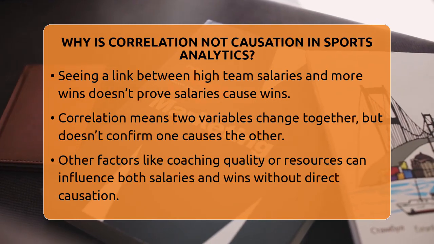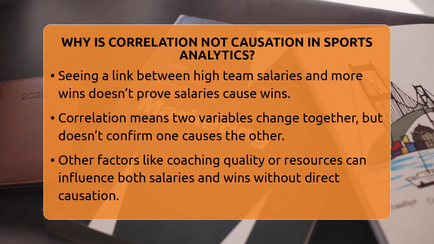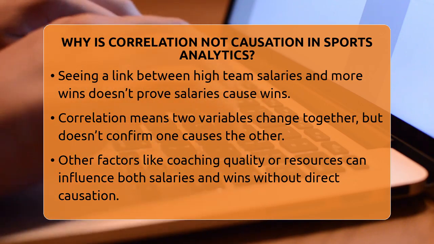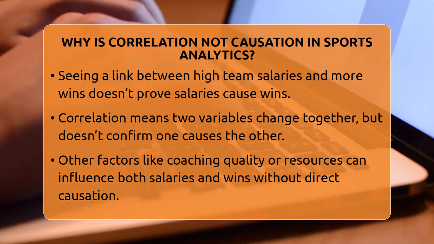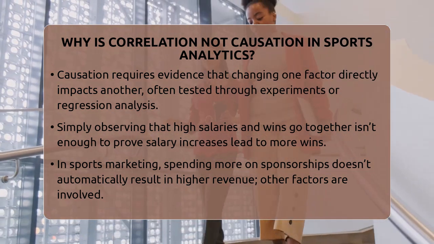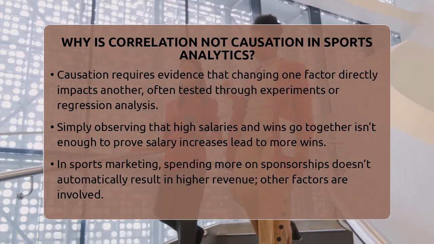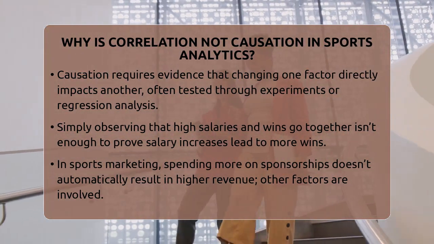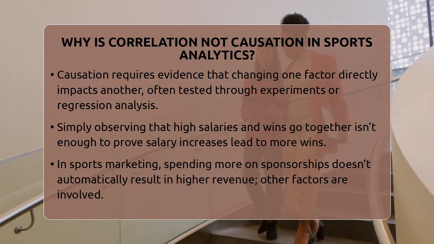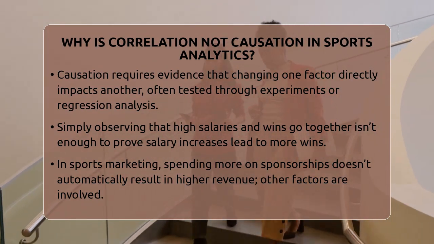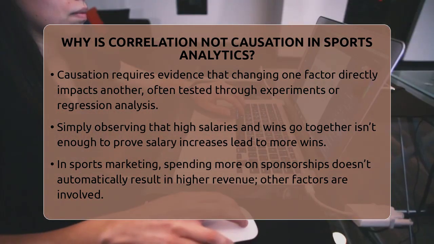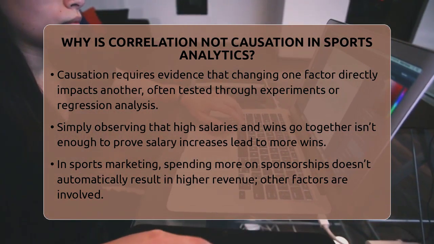Causation is different. It means that changing one thing directly causes a change in another. To prove causation, analysts need to do more than just look at numbers. They use special methods like regression analysis or controlled experiments to test if one change truly impacts the other. For example, if a team invests in new training programs and then wins more games, that suggests a cause and effect relationship. But if they just see that teams with high salaries win more, it's not enough to say salaries